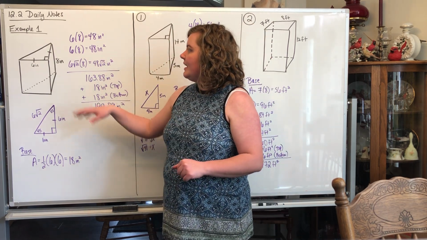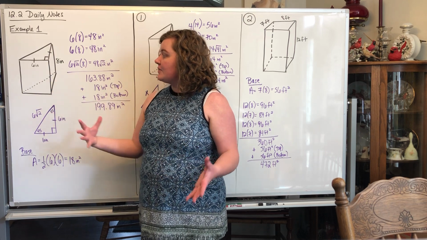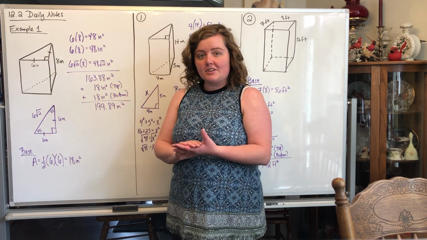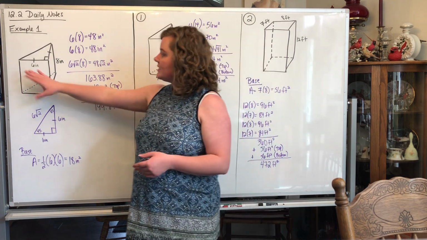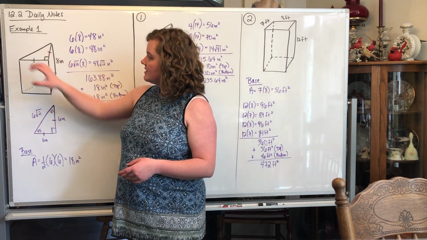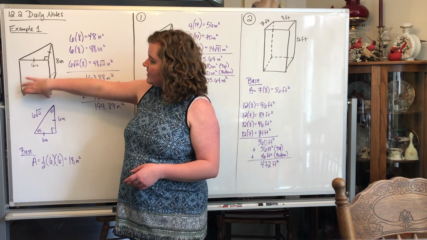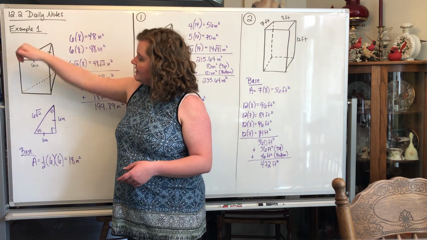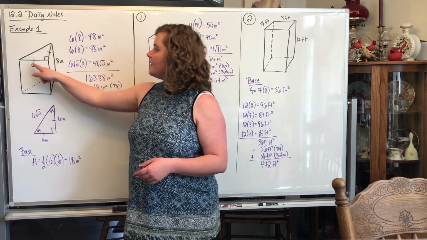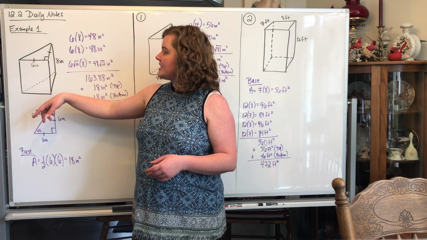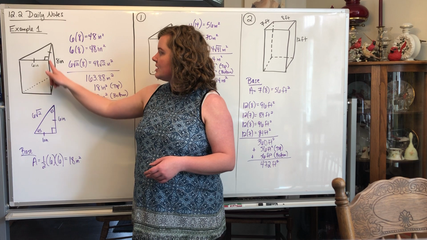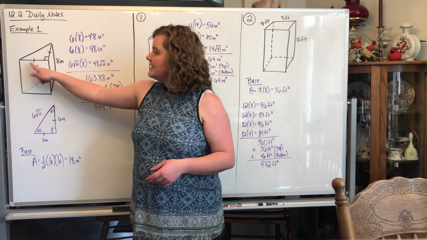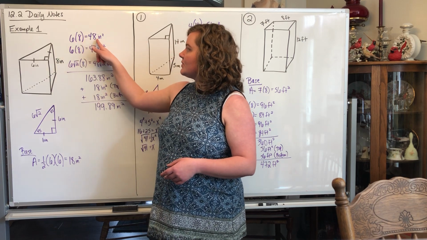Alright, so now what I do, instead of doing a formula, I like to just figure out what the area of all the sides are and add them together. Okay, so if you look, it's just 3 rectangles that are all in different spots. So you have this rectangle here in the front, you got one here on the side, and you got one back here. Okay, so to find the area of the first rectangle, area of rectangles is just length times width. So they're all 8 inches tall. So you're going to do 8 times 6 for this first one, which is 48.